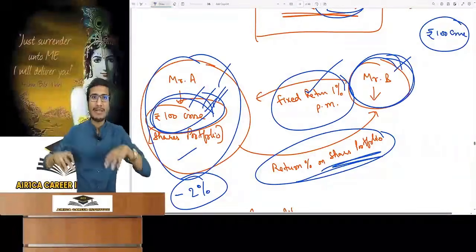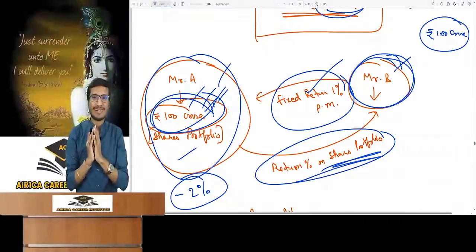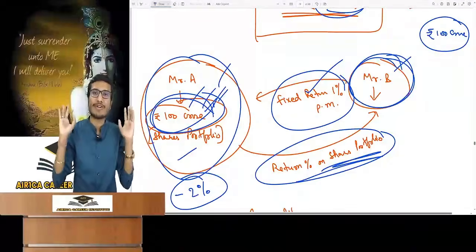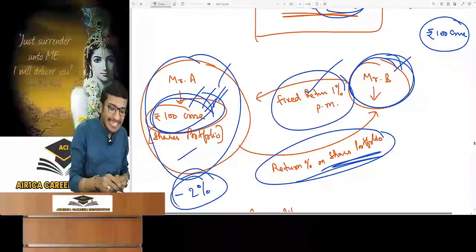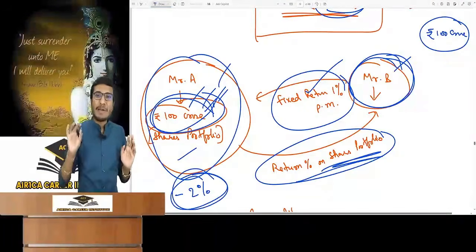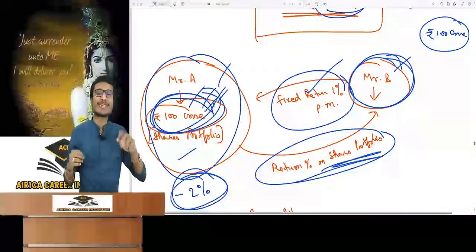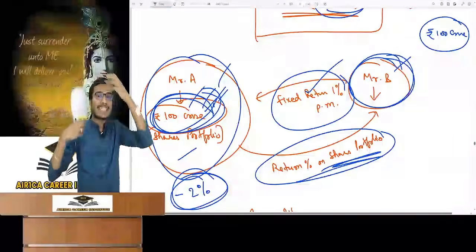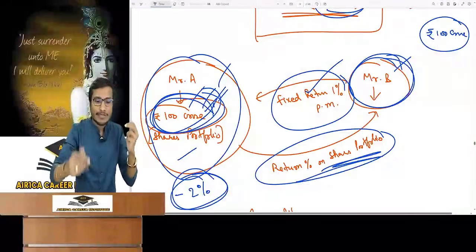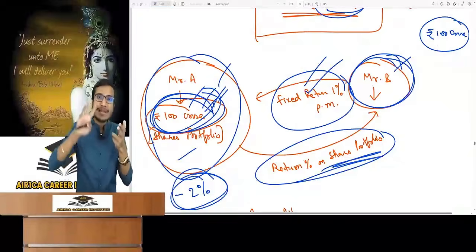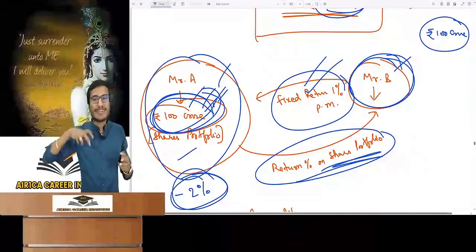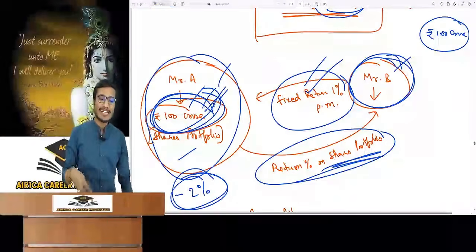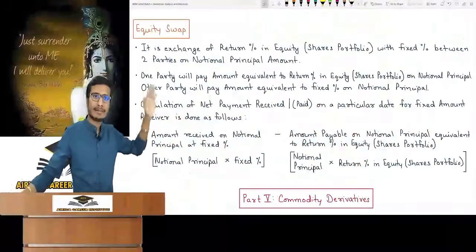Who has to transfer the shares portfolio return earned? Mr. B. How much did he earn? Minus 2%. Whatever it is, it has to be transferred to the other person, even if it is a loss or negative return. Minus 2% means minus 2% of 100 crores, a loss of 2 crores, which will also be transferred to him. In this case, Mr. A doesn't have to pay anything. He will get a fixed return of 1 crore from B, plus a loss recovery of 3 crores from Mr. B. He gets a 3 crore profit and B a loss of 3 crores. Did you get it or not? This is swapping. Now this is complete.